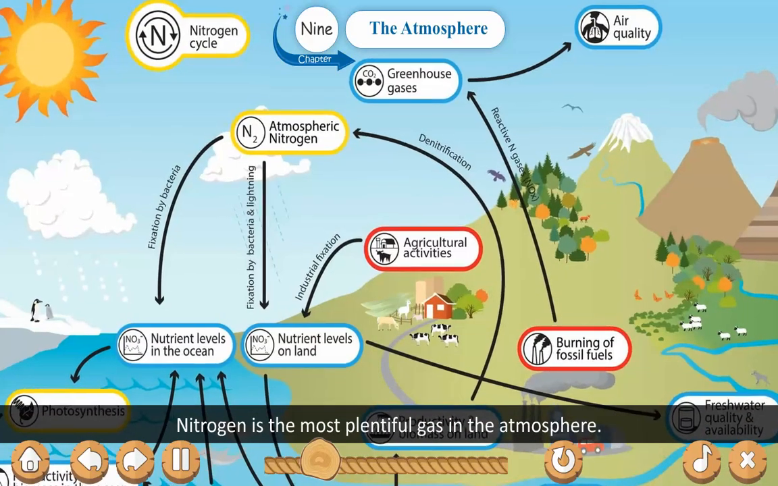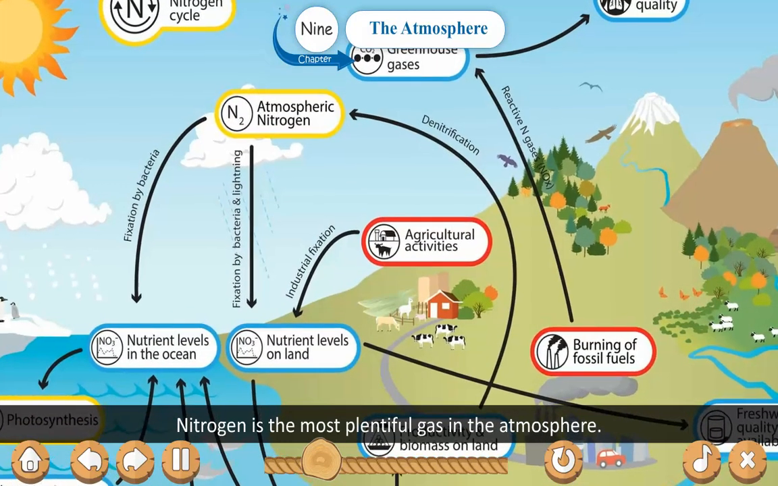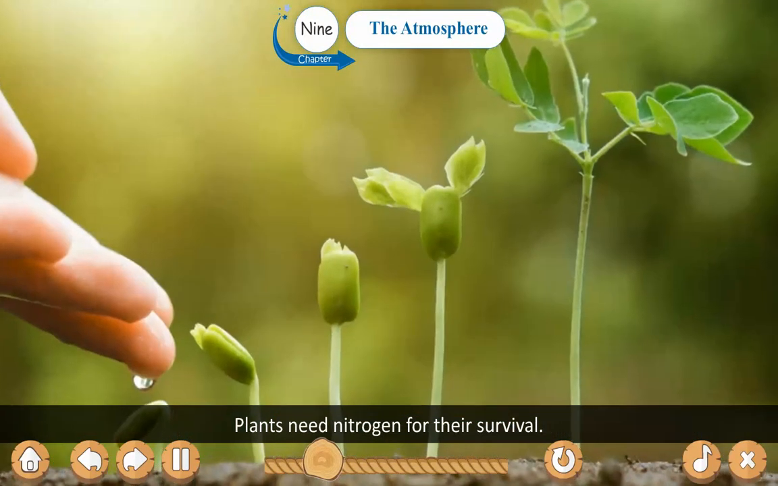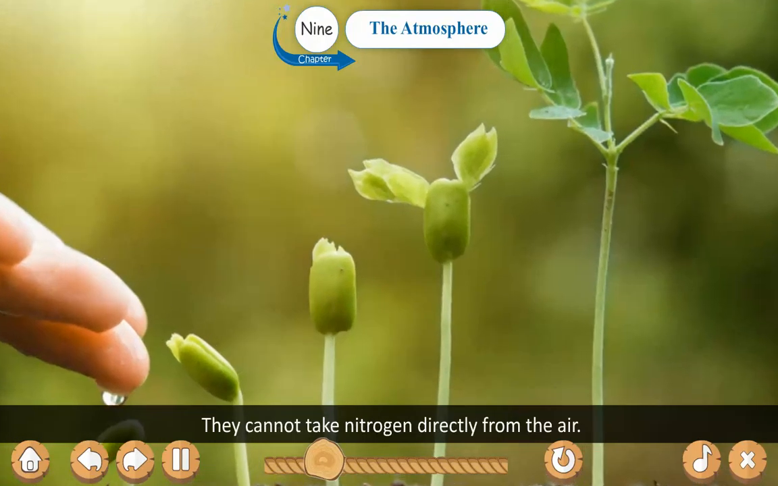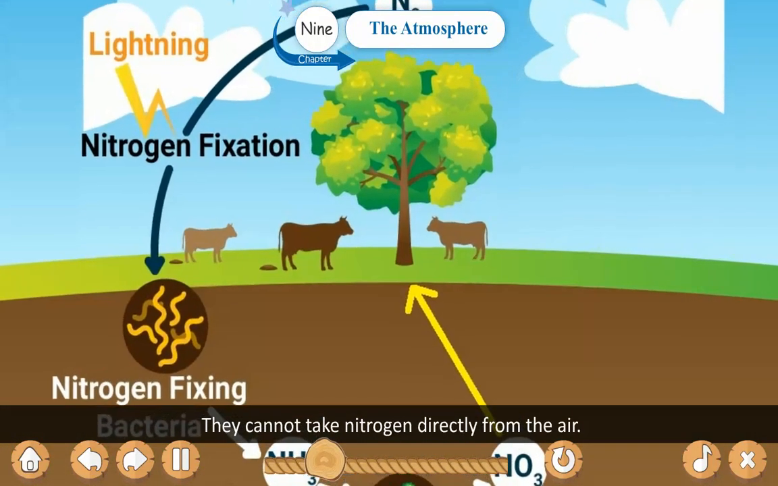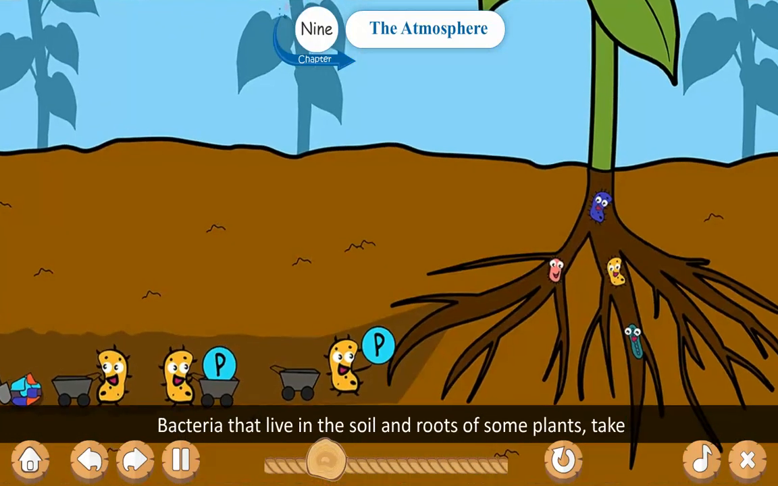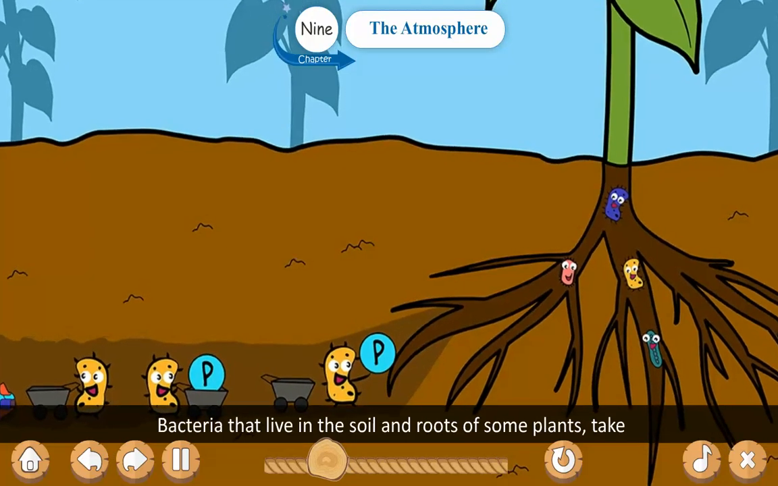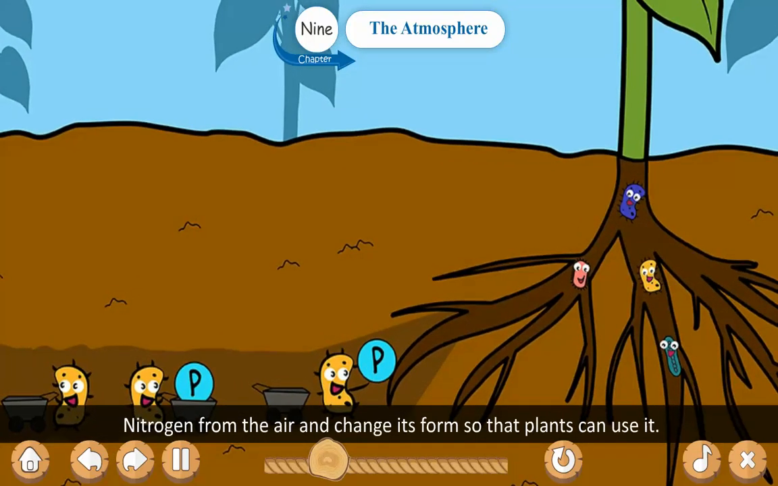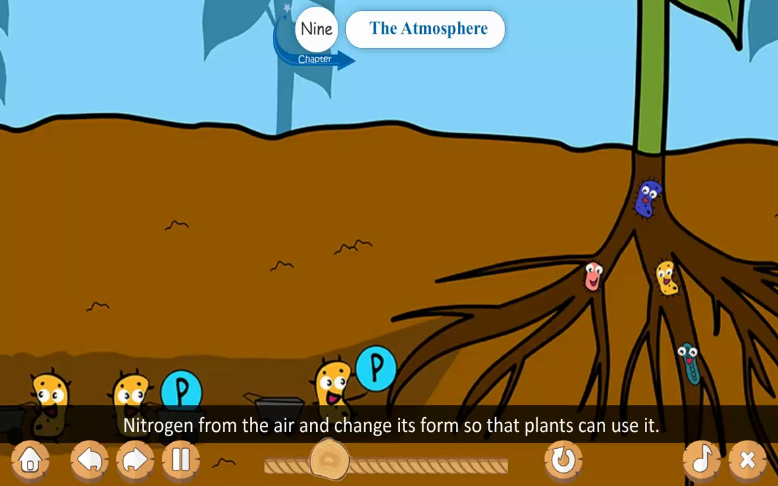Nitrogen is the most plentiful gas in the atmosphere. Plants need nitrogen for their survival. They cannot take nitrogen directly from the air. Bacteria that live in the soil and roots of some plants take nitrogen from the air and change its form so that plants can use it.